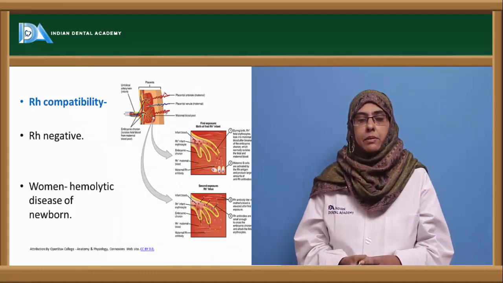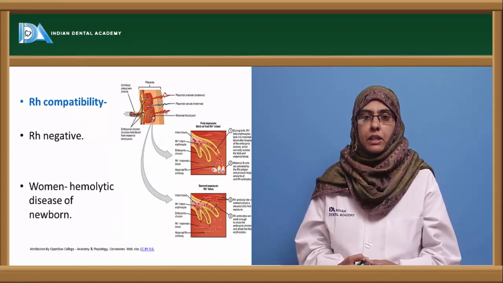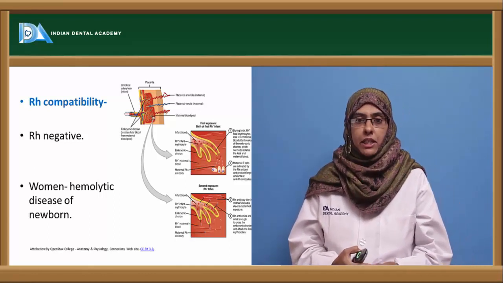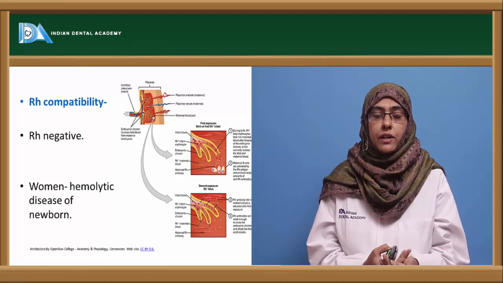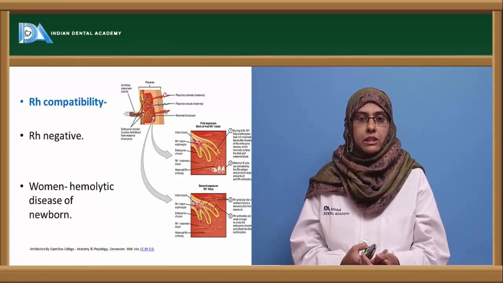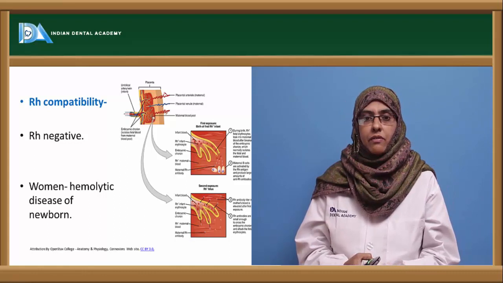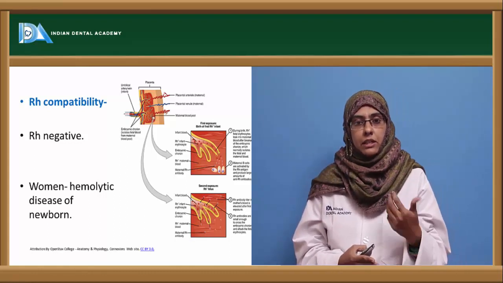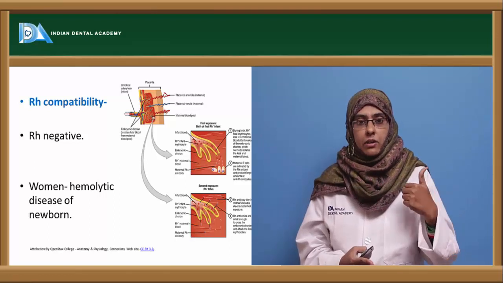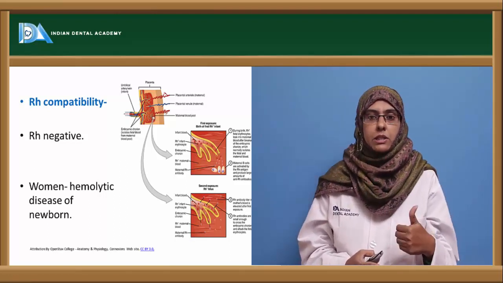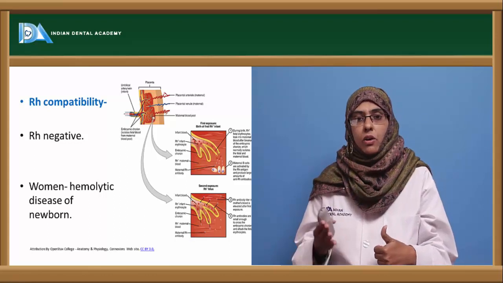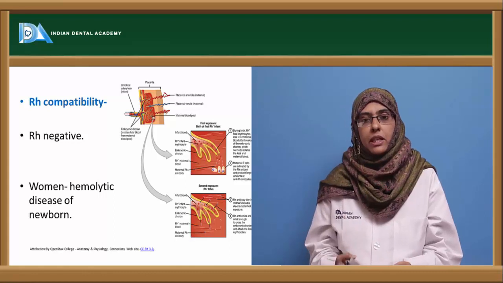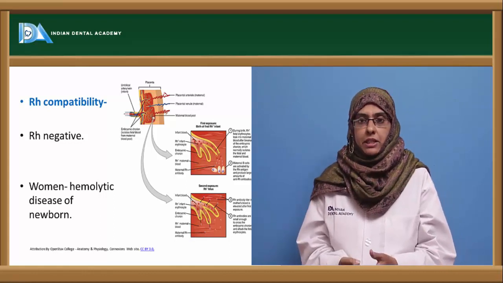Next is Rh compatibility. So apart from ABO blood grouping, the next important thing that is considered is the Rh compatibility. A person with Rh negative should not be given Rh positive blood because it results in immunization and production of antibodies. So initially it may not be harmful to the recipient, but in the later part, when they are again going for a transfusion with similar Rh positive blood, it might cause agglutination and lead to the formation of immune complexes and an immunological reaction taking place in the recipient.